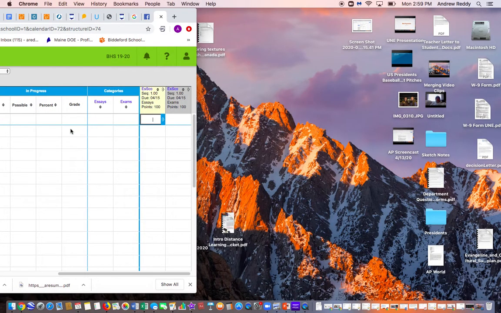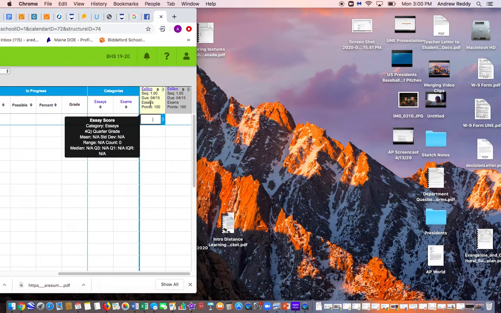I also wanted to show you basically what it looks like in not Google Classroom, but in Infinite Campus. So right now, you'll see that there's an essay score and an exam score. You would have columns like this in your gradebook in Infinite Campus when I end up giving those scores. If you're really paying attention, you will say, well, wait a second, you haven't assigned any essay score assignments yet. That is true. I just put it in there so you would see what it would look like.